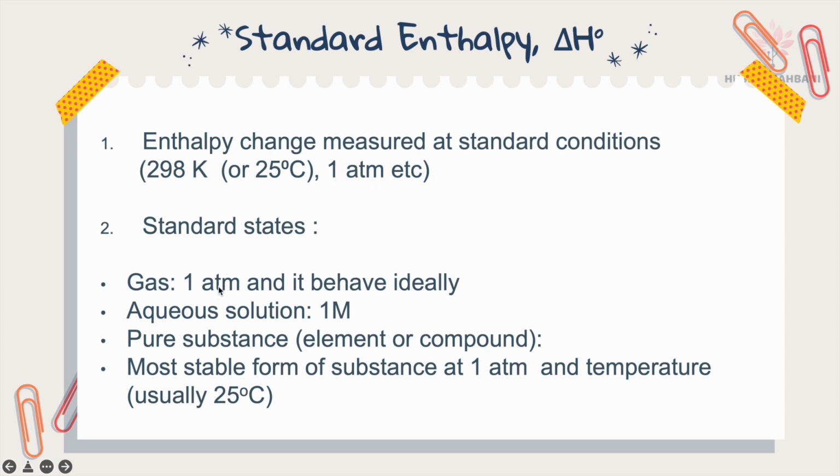The standard states are gas at 1 atmospheric pressure, concentration of 1 molar, the substance in its most stable form of the element or compound at 1 atmospheric pressure, and the temperature 25 degrees Celsius. When you want to measure the standard enthalpy, it must be measured in these standard states.